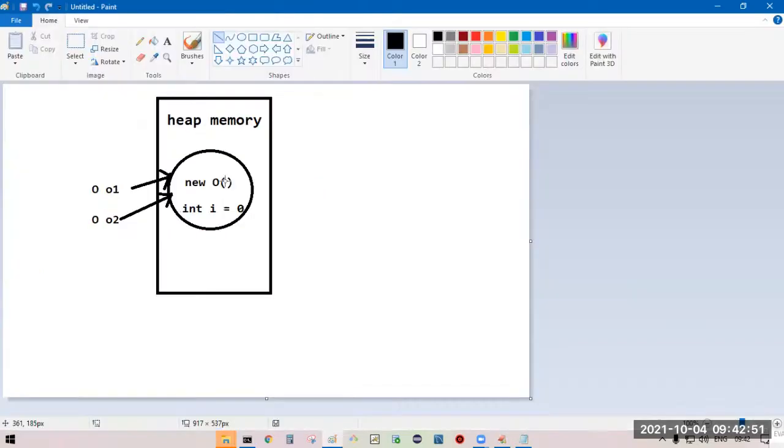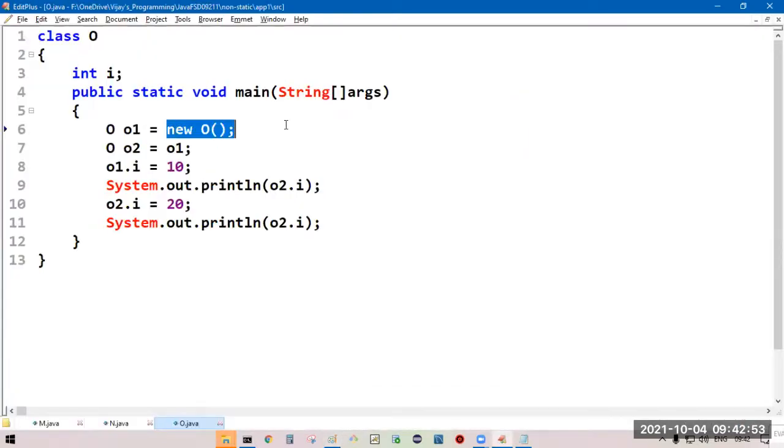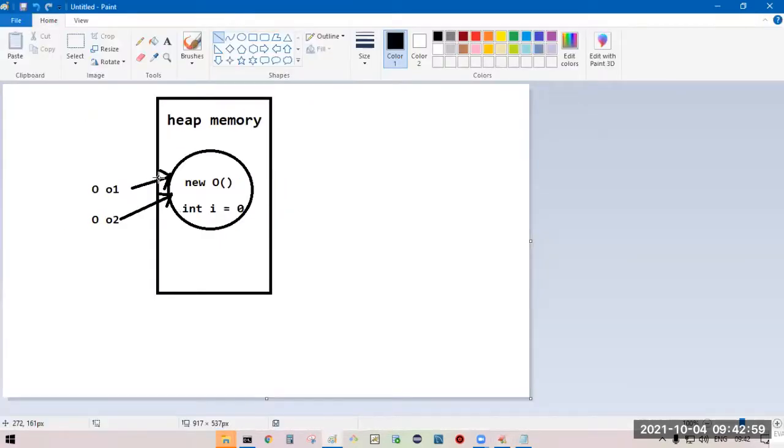Now this object has two references. One is O1, another one is O2. By using any of the references, O1 or O2, you can modify the content of this object.